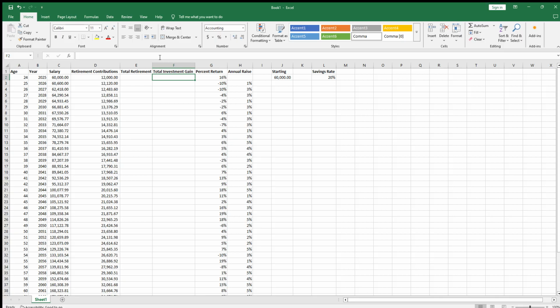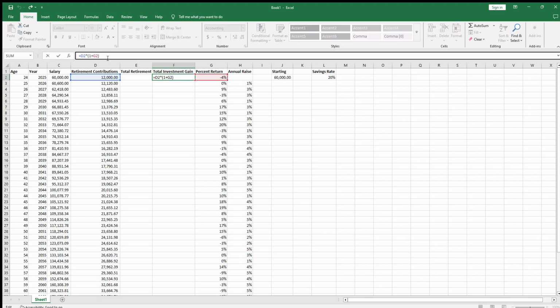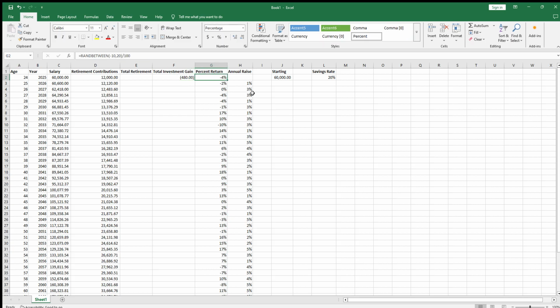Let's see. So if we put in 12,000 this year times that 1 plus 16%, and then we will need to subtract that 12,000, show that gain. You know what? I'm going to start hard coding these because I'm getting a little bit confused right here.